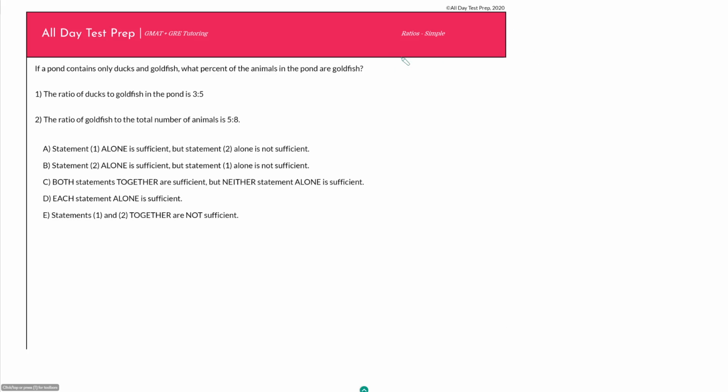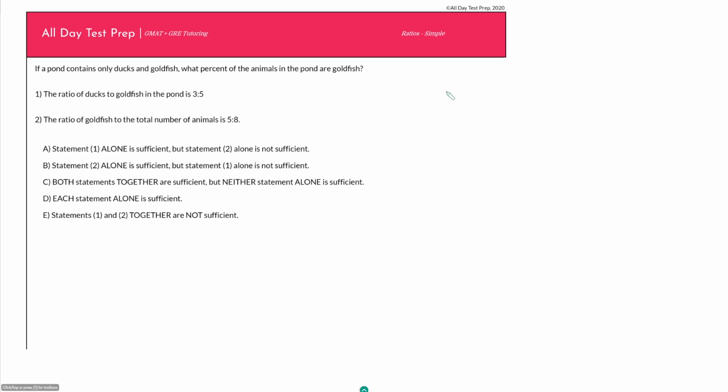Whenever I see a word problem that is asking me for a % or a fraction or a ratio, I know I can always express that as just something over something else. And if I can write out in words what those things are, then I know exactly what I am looking for. So in this case, they're asking for what % of the animals in the pond are goldfish.